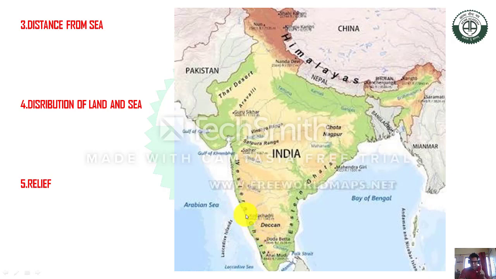Here Kerala and Karnataka get the highest rainfall, but suddenly when the monsoonal rainfall or southwest monsoon crosses this mountain and comes to this area, Tamil Nadu, it gets less rainfall because its location is on the leeward side of the Western Ghat. So that is the first.